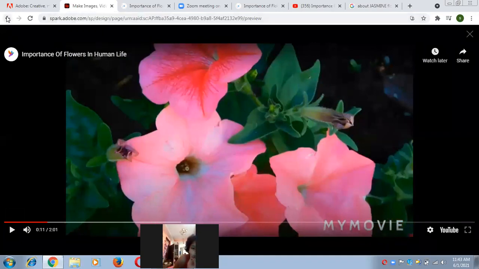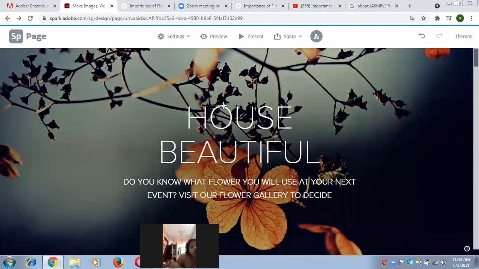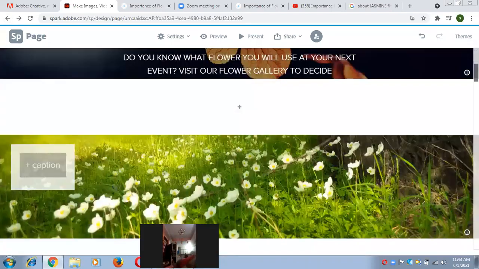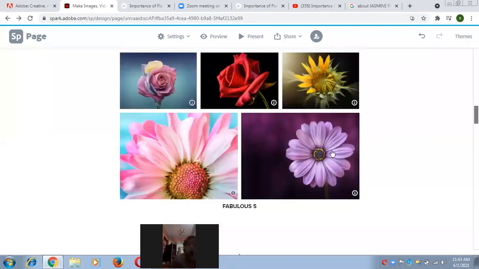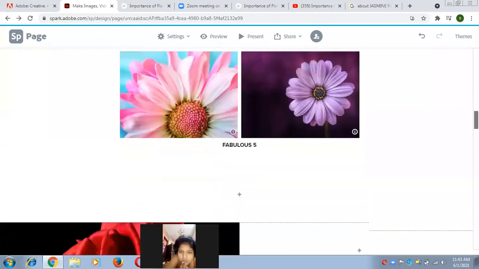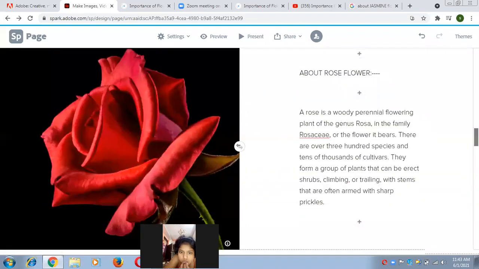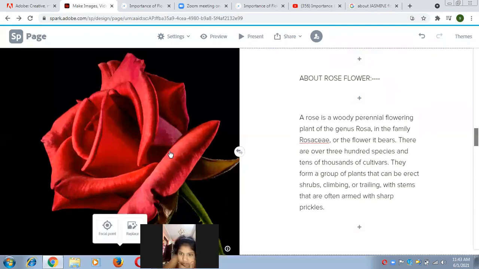Now I'm going back and just scrolling down once again. And now you can see this is your grid layout in which we have various images about flowers. And the next one is a detailed description about each and every flower. If you want to swap it, then you can use the swap button. If you want to edit this, then you can use the replace button.